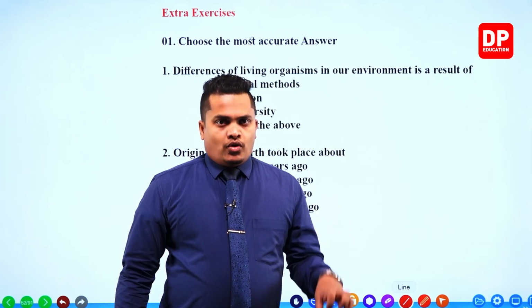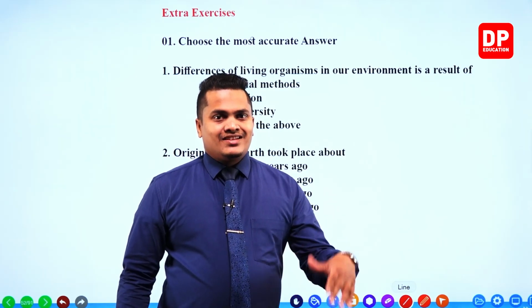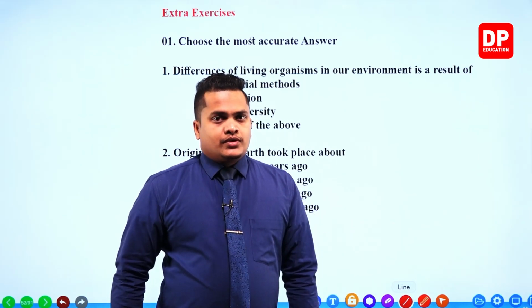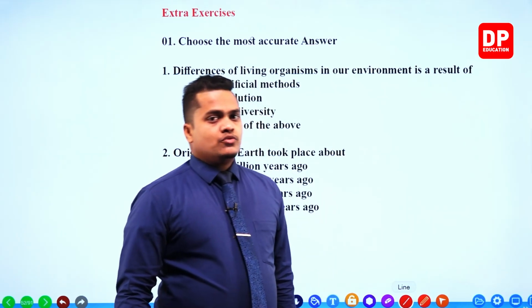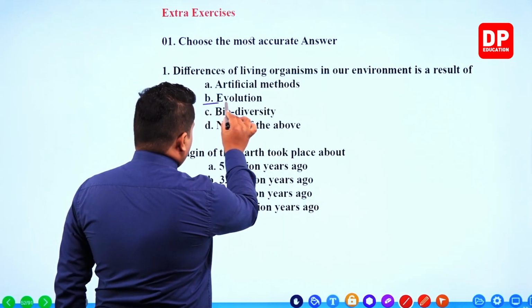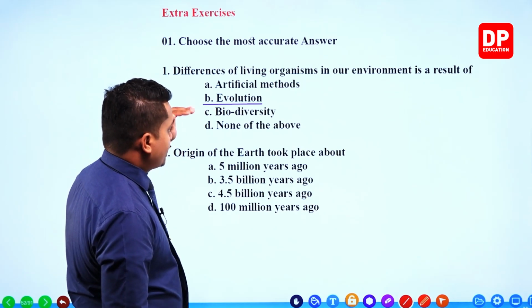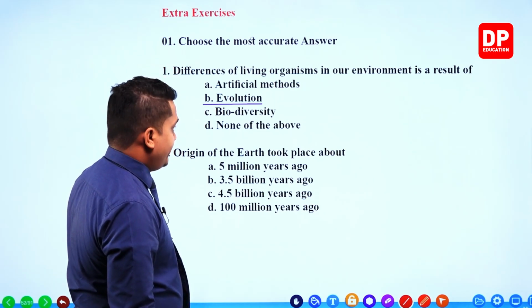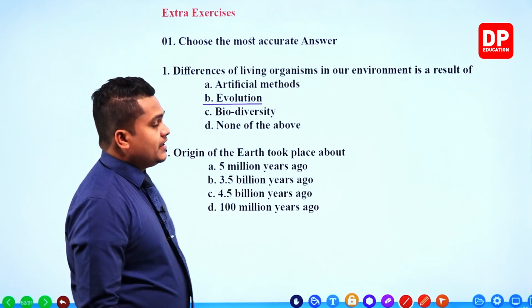So this whole process of evolution created the biodiversity, right? So evolution would be the correct answer. Biodiversity is the term referring to the differences between living organisms, and this biodiversity occurred mainly because of evolution.